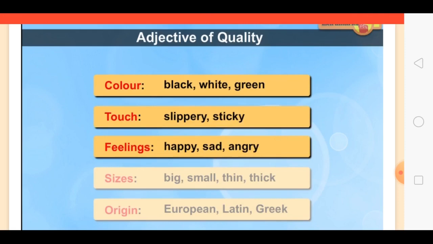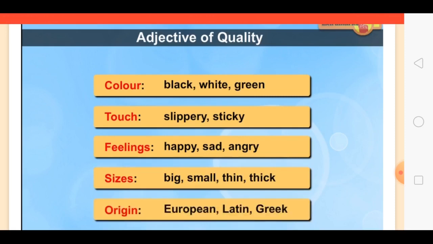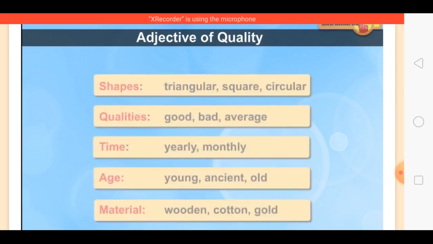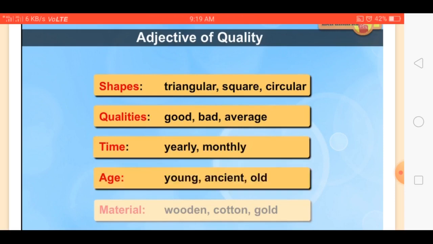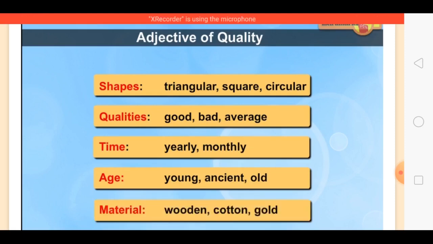Feelings: happy, sad, angry. Sizes: big, small, thin, thick. Origin: European, Latin, Greek. Shapes: triangular, square, circular. Qualities: good, bad, average. Time: yearly, monthly. Age: young, ancient, old. Material: wooden, cotton, gold.